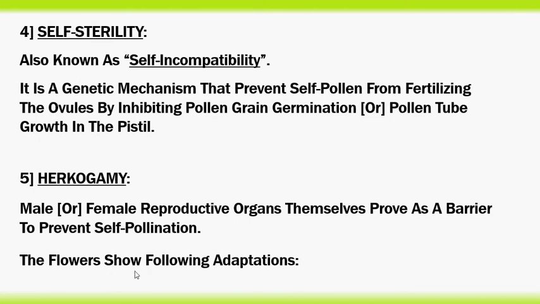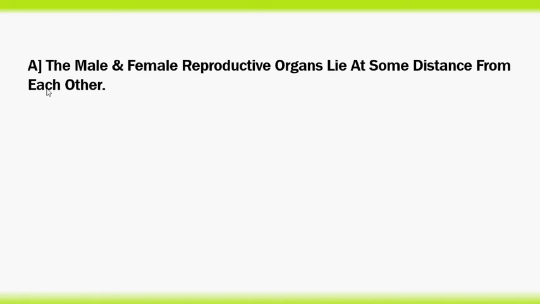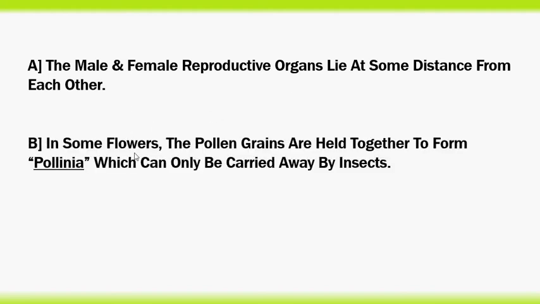The flowers show the following adaptations. The flowers which follow hercogamy to prevent self-pollination have the following adaptations. First adaptation in hercogamy flowers, the male and female reproductive organs lie at some distance from each other to avoid self-pollination.